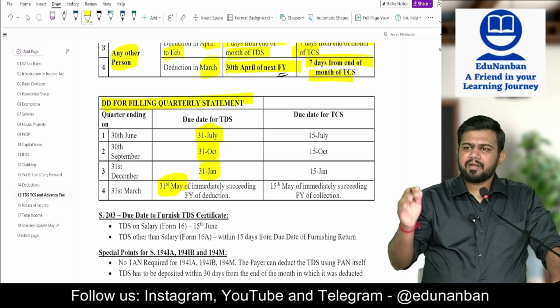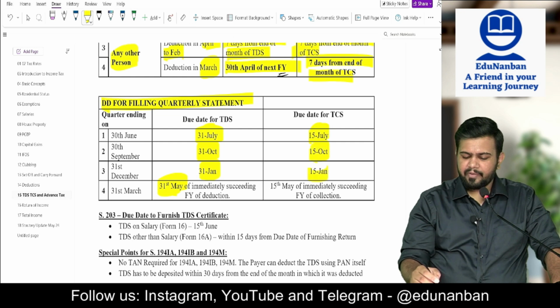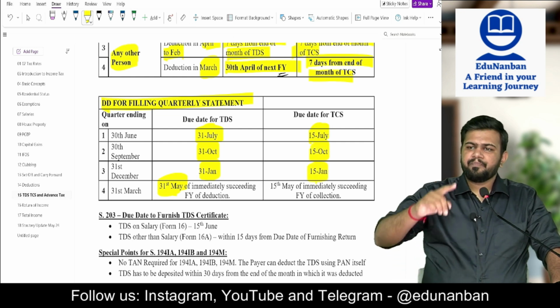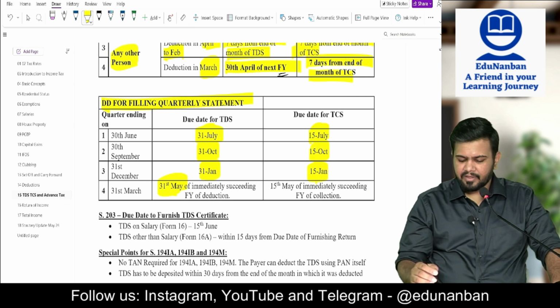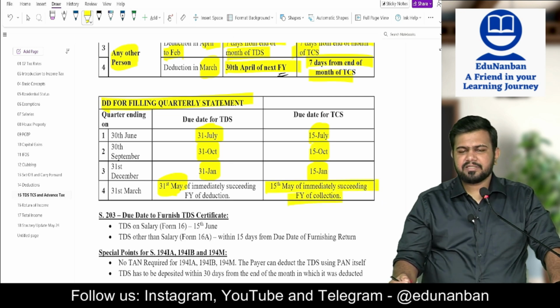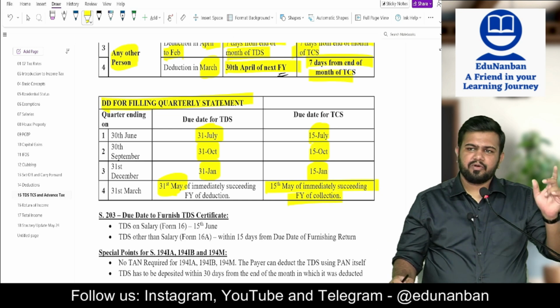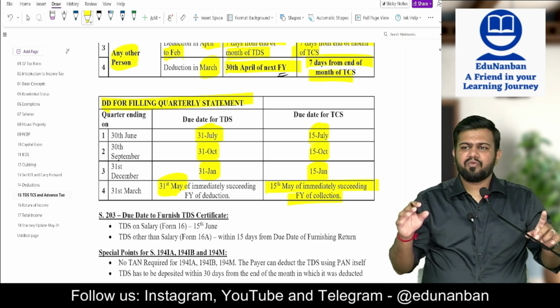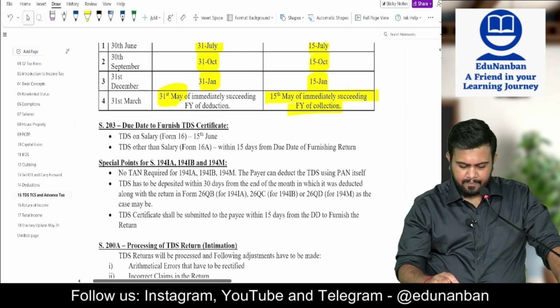Then what about the TCS return? For the TCS return generally 15 days is only given: 15th July, 15th October, 15th January. But for Jan to March alone, 1 month 15 days is given, 15th May of the immediately succeeding financial year. So 1 month extra in both TDS and TCS is given for filing the TDS or TCS return.